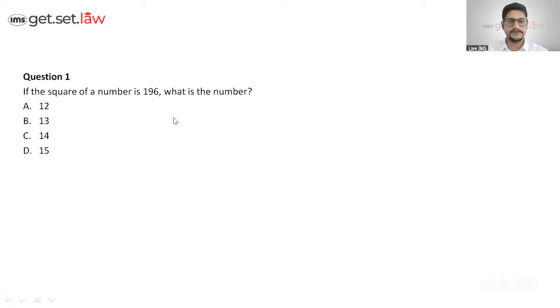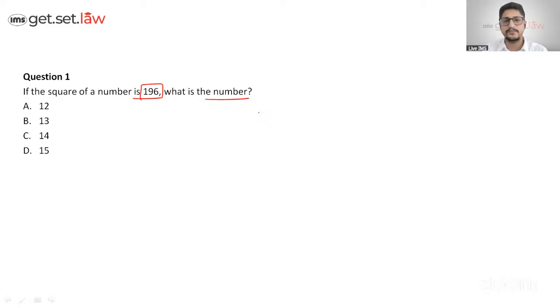Okay, so here is the first question. These are very basic ones which could be solved easily, and some questions are repetitive from sample paper 1. So don't wonder whether the question is the same. No, they have repeated it. The question says, if the square of a number is 196, what is the number? This is very basic; a student of 8th or 9th class could tell, and you students are already in 12th or maybe cleared with that.